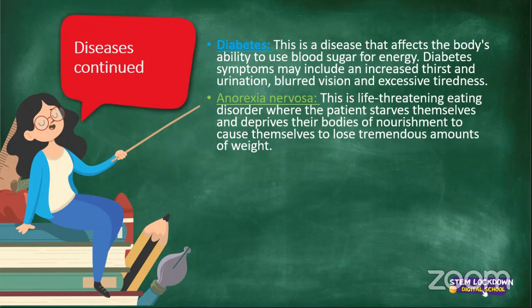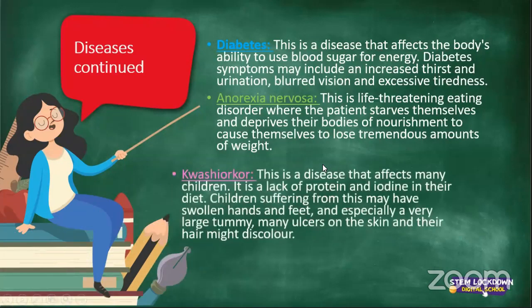This is extremely unhealthy, very, very unhealthy, because you would starve yourself and not eat anything because you're trying to lose a lot of weight. So that's obviously depriving your body of proteins, carbs, lipids, because you're trying to become extremely skinny. All right. So very, very important for you to know that, and to avoid that.